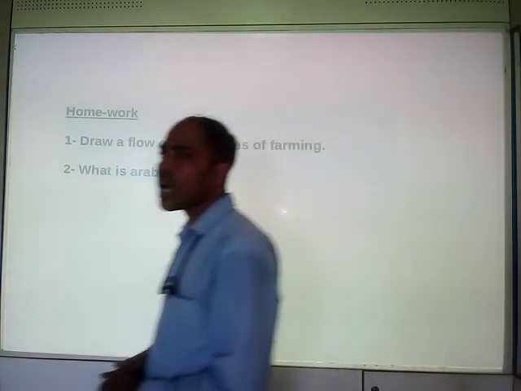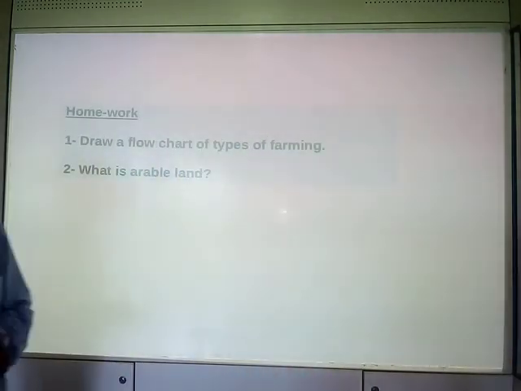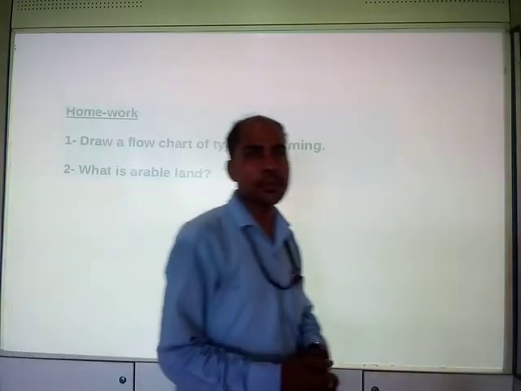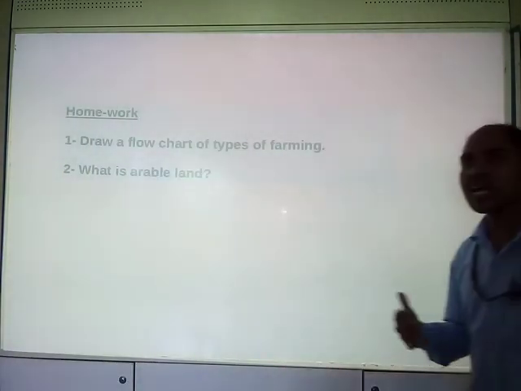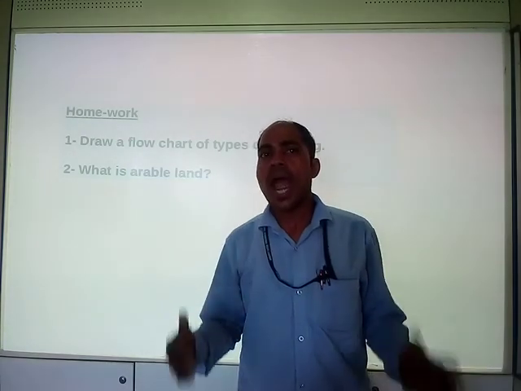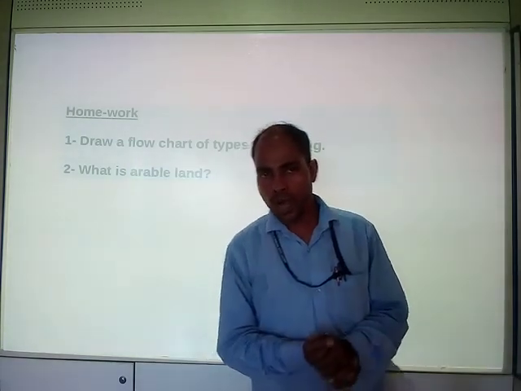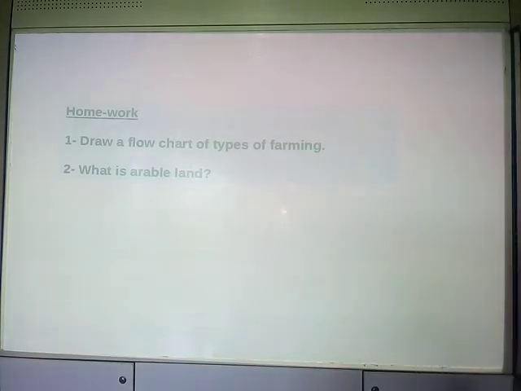In my next class, I am going to discuss the question answers of this chapter, along with some additional questions that you will get during the discussion.